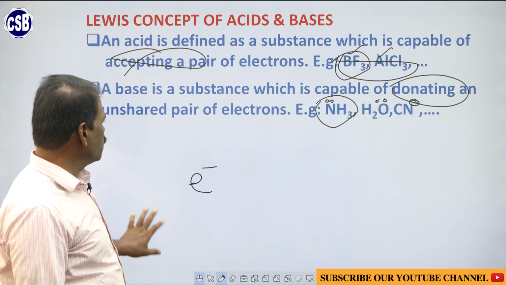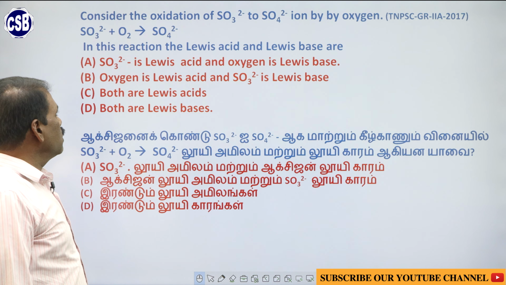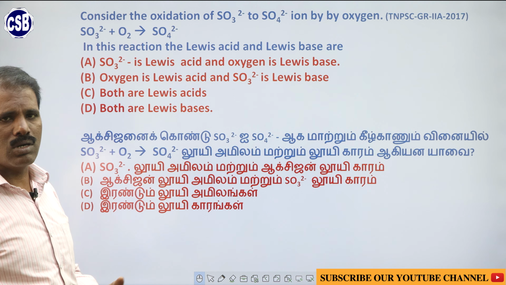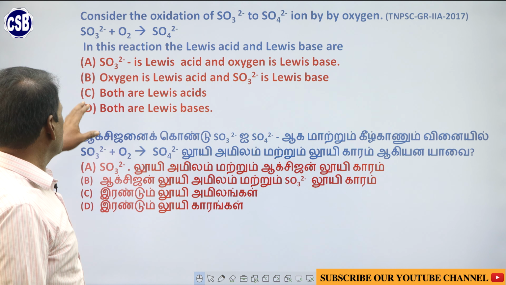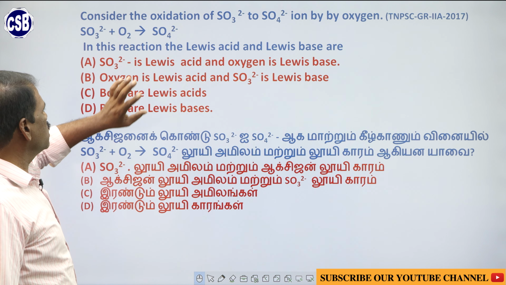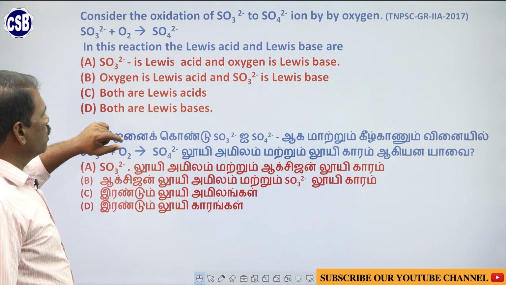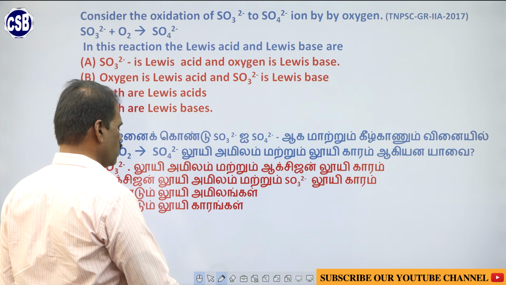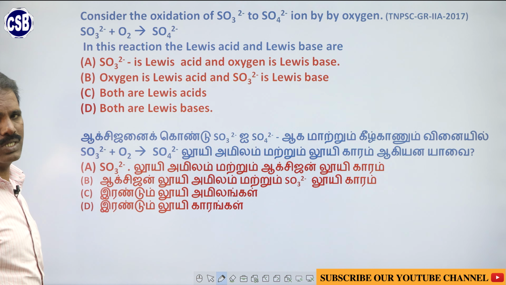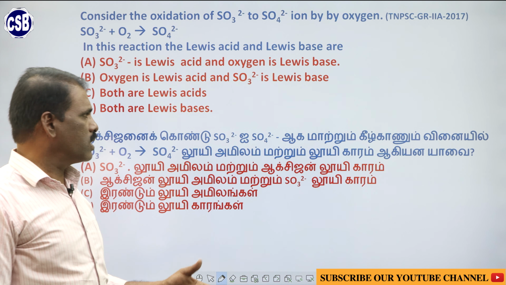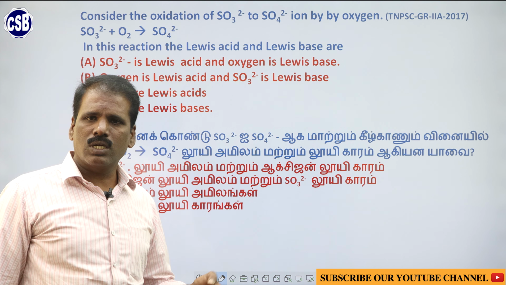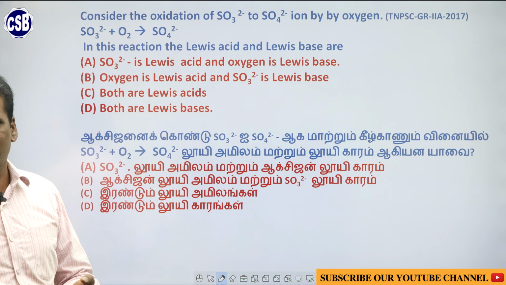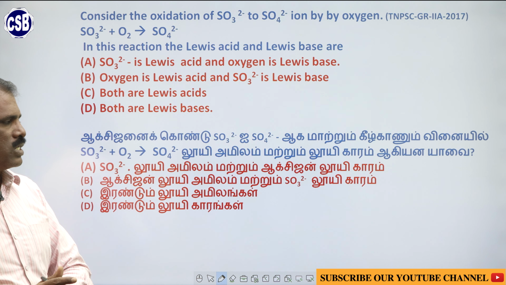Based on the concept, let us see the question. Consider the oxidation of SO3 2 minus to SO4 2 minus ion by oxygen. So, SO3 2 minus plus O2 gives SO4 2 minus. In the reaction, which substance acts as Lewis acid and which one acts as Lewis base? That is the question. We have seen that the substance that donates a pair of electrons is known as a Lewis base. The substance that accepts a pair of electrons is known as a Lewis acid.